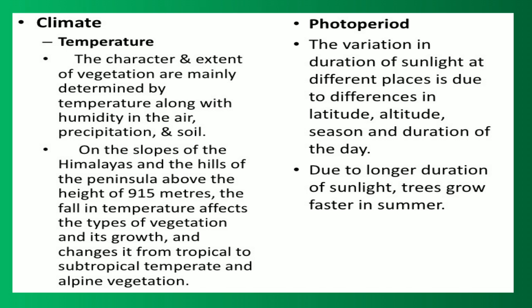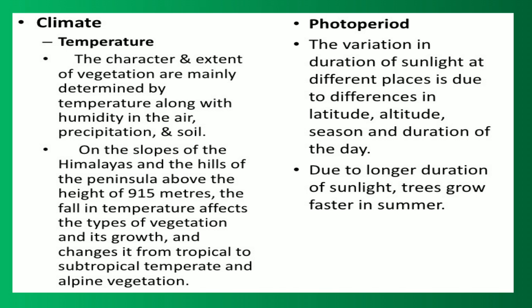Let us talk about the climate, in which we will read about the two major factors, temperature and photoperiod. Let us see. The character and extent of vegetation are mainly determined by temperature along with the humidity in the air, precipitation and soil. On the slopes of the Himalayas and hills of the peninsula above the height of 915 meters, the fall in temperature affects the types of vegetation and its growth and changes it from tropical to subtropical, temperate and alpine vegetation.